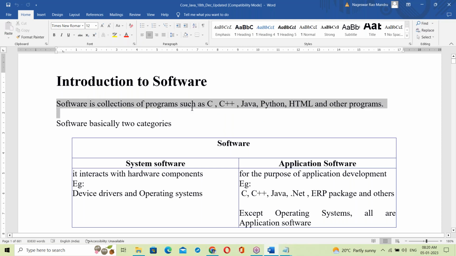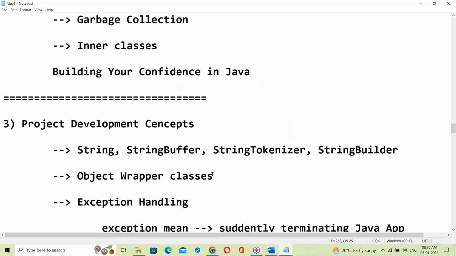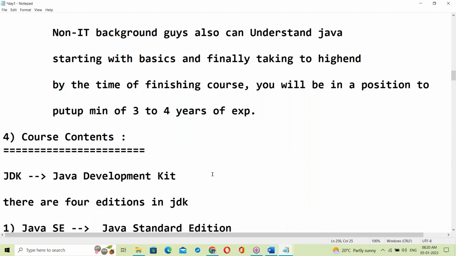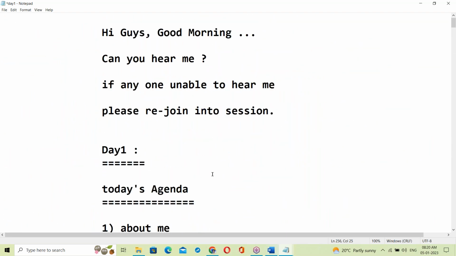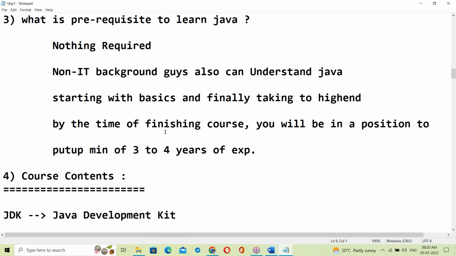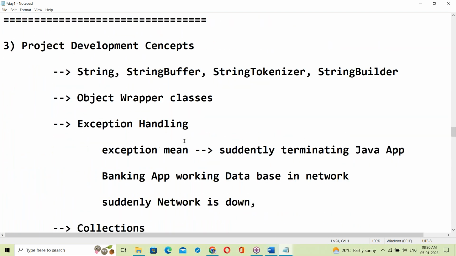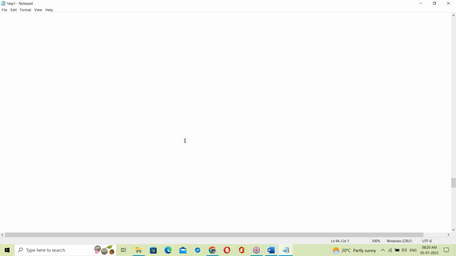Software. It's a collection of programs. Last class I typed all of this and explained. That's the reason it took a 1.5 hour class. Everything is explained here, line by line. Every topic I have typed and explained. Same thing I have saved here.